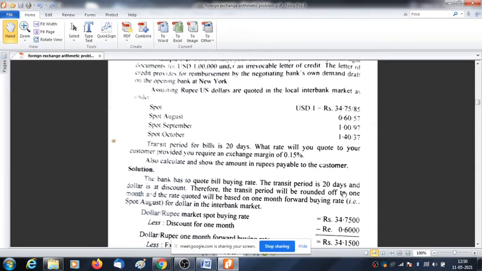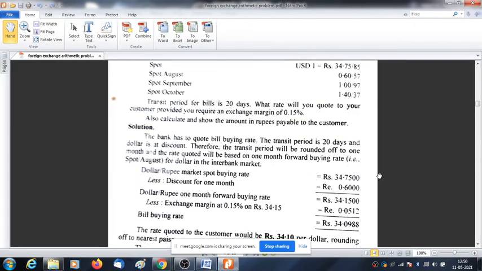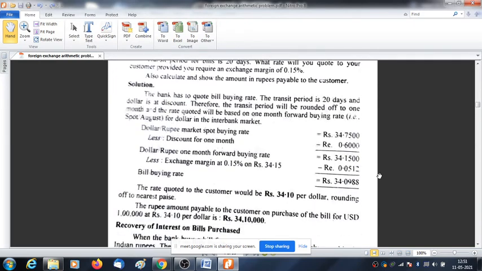So the spot rate needs to be taken, and we need to deduct this discount, and we need to deduct this exchange margin.